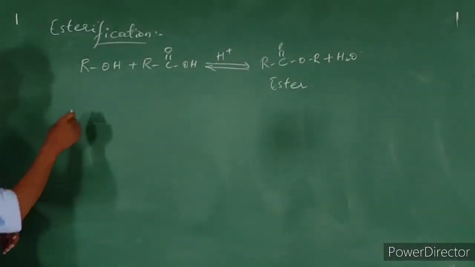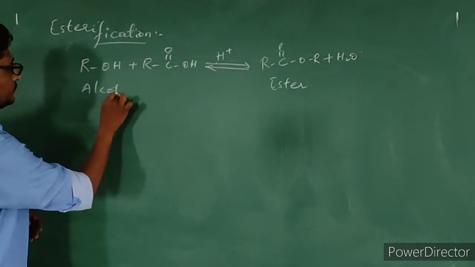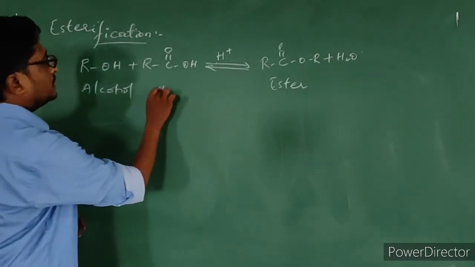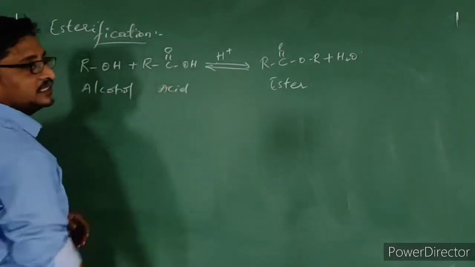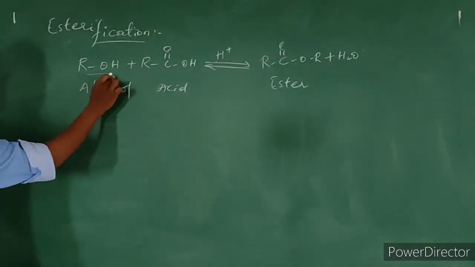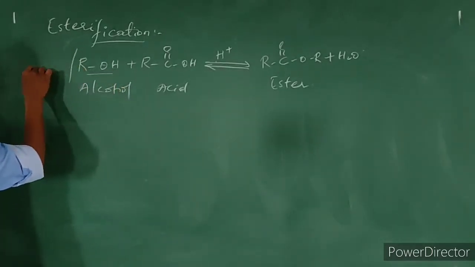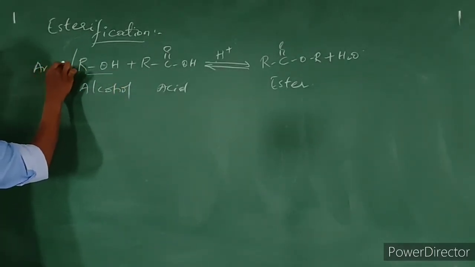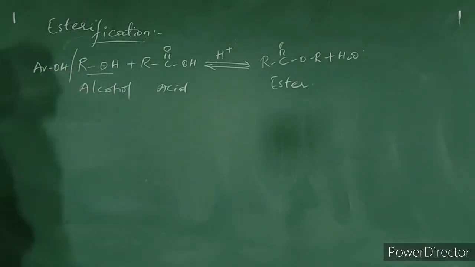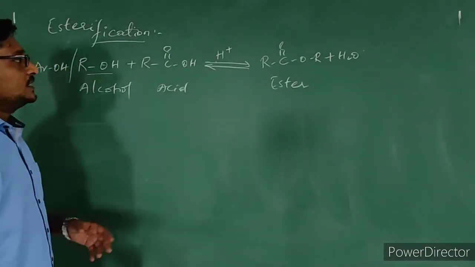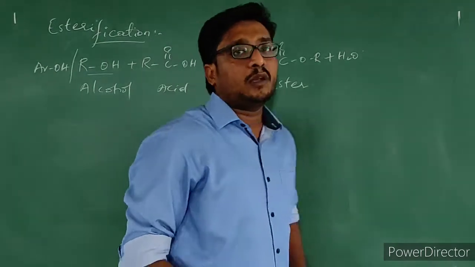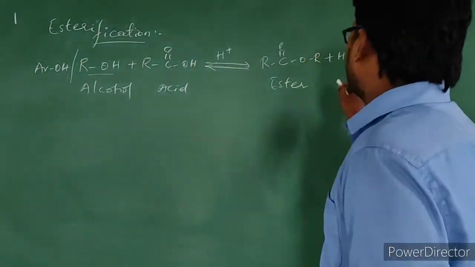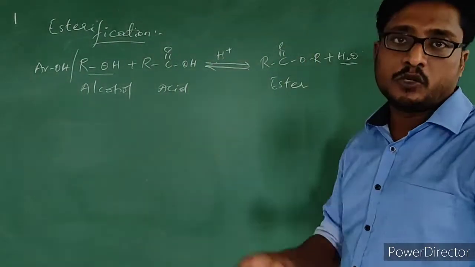The reactants are nothing but alcohol and carboxylic acid. In place of this alcohol, we can also consider phenol. So this is esterification, and one more thing is that the water which gets produced is to be removed frequently.